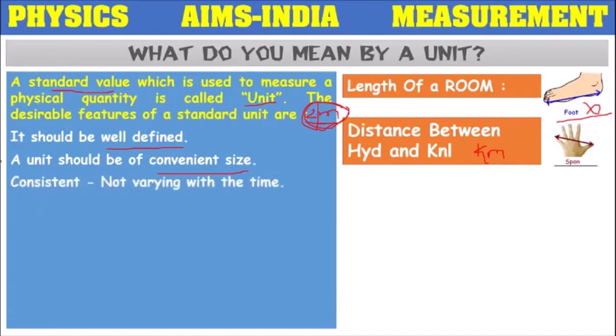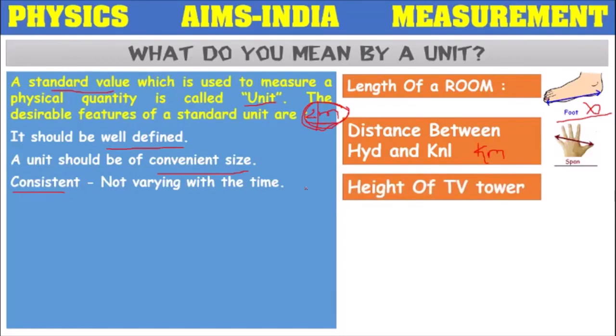Next, it should be consistent. It should not vary with time and space. Suppose I want to measure the height of a tower, and I have measured it with a cubit. After 5 years, I came again, and again I measured the height of the tower with the same cubit. Will it be the same both times?